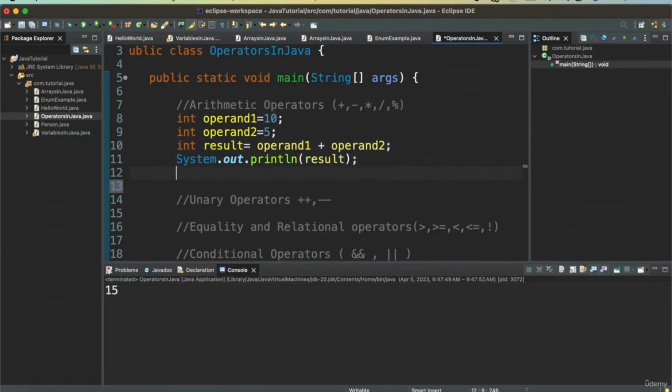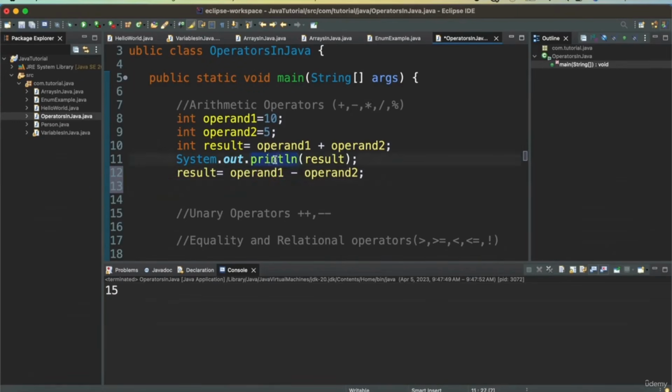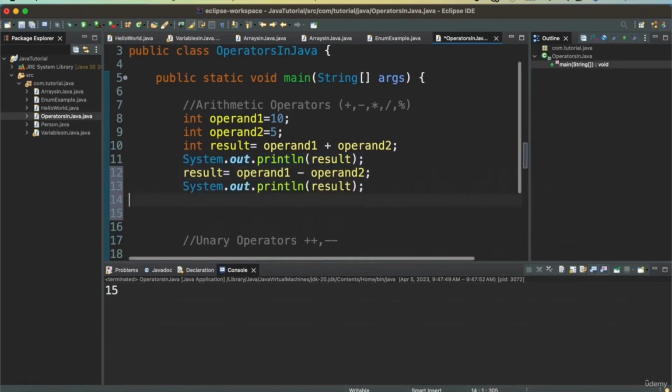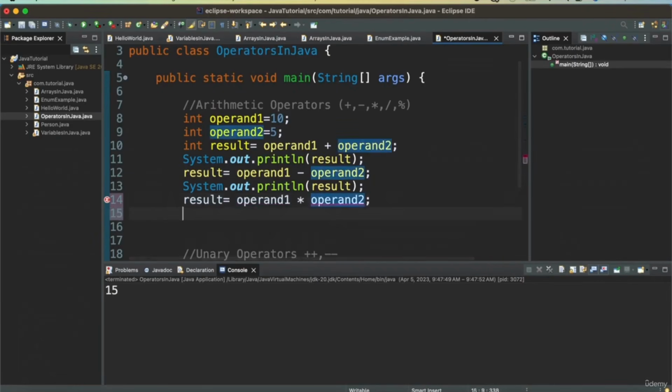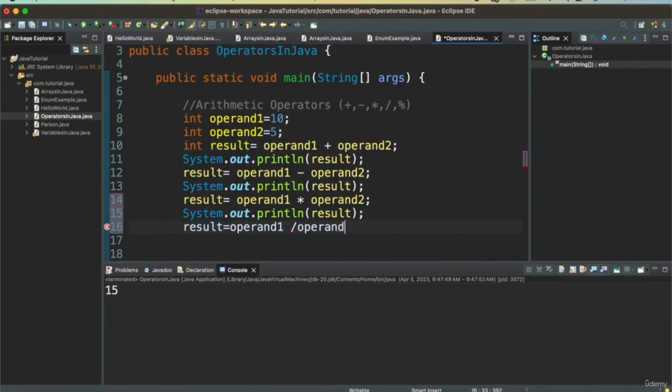We can do similar for all other operators. Equal to operand 1 minus operand 2, and then we can again print the result. Then we can use operand 1 multiply by operand 2. Then we can print the result. Then we can say operand 1 divided by operand 2.